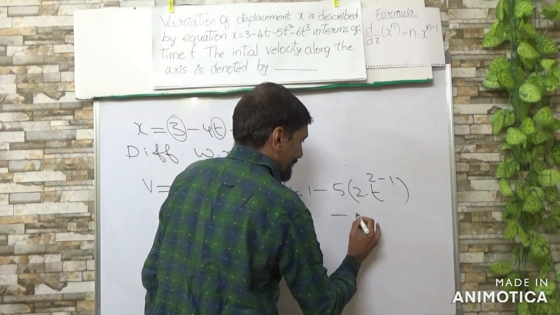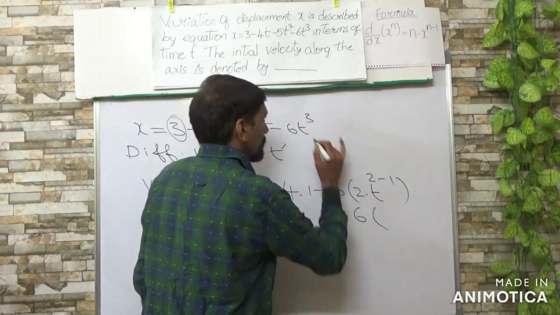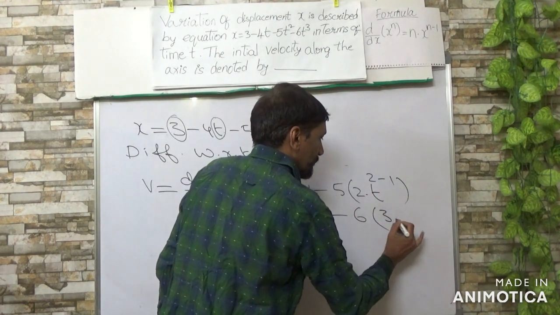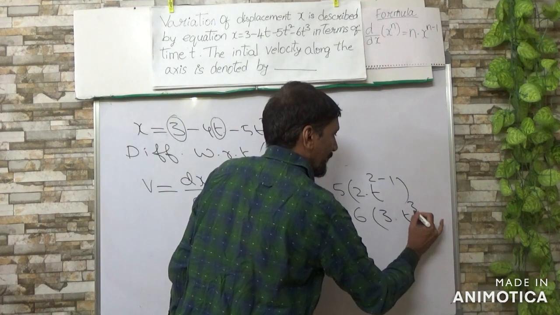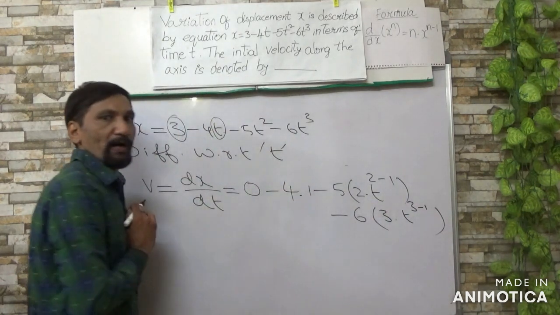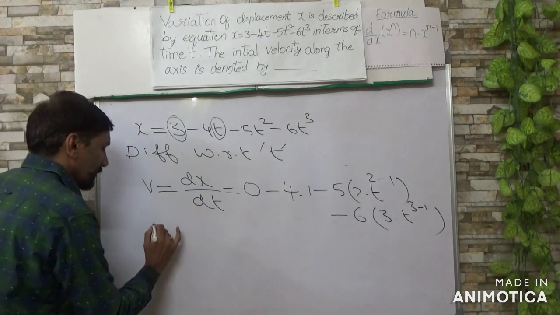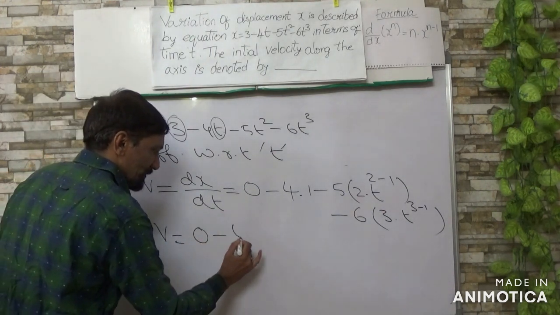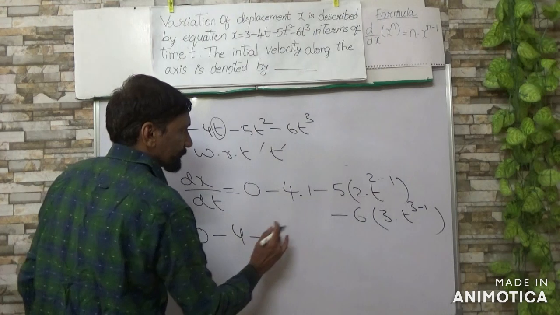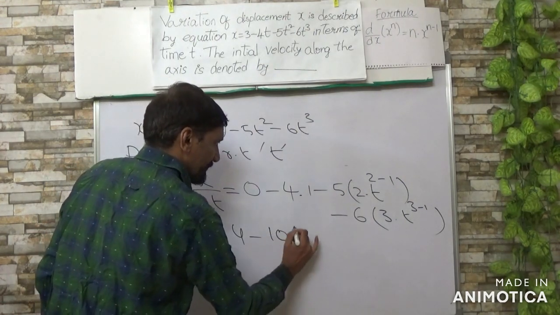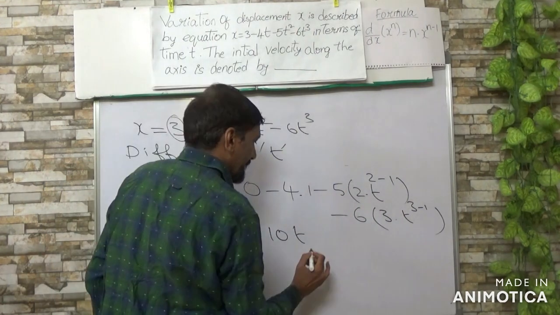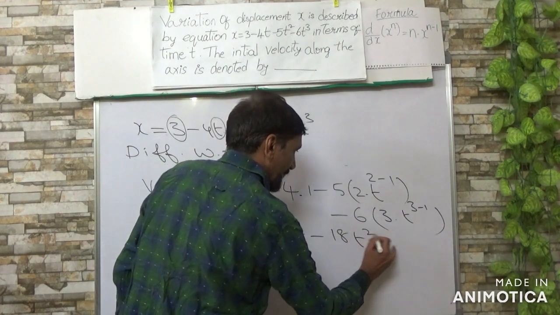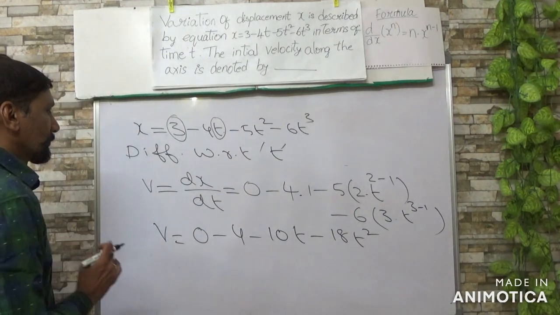Minus 6 into t cube: 3 into t power 3 minus 1. Now v becomes 0 minus 4 minus 10t minus 18t square.